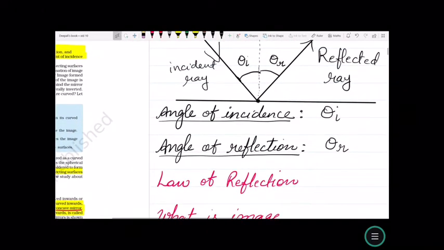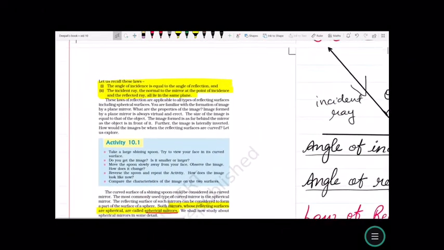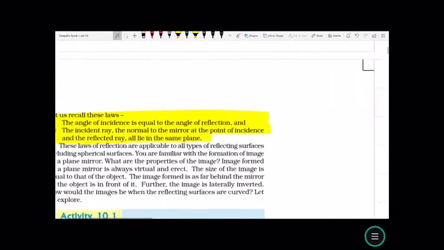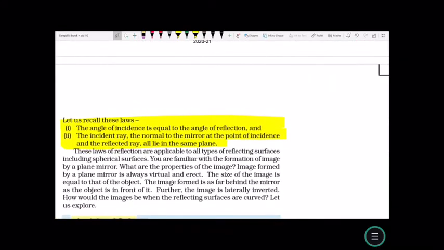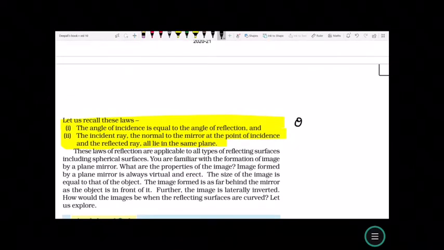Now let us understand what is the law of reflection. The law of reflection is: the angle of incidence is equal to the angle of reflection, which can symbolically be written as theta i is equal to theta r. And the incident ray, the normal to the mirror at the point of incidence and the reflected ray all lie in the same plane. This is called the law of reflection.